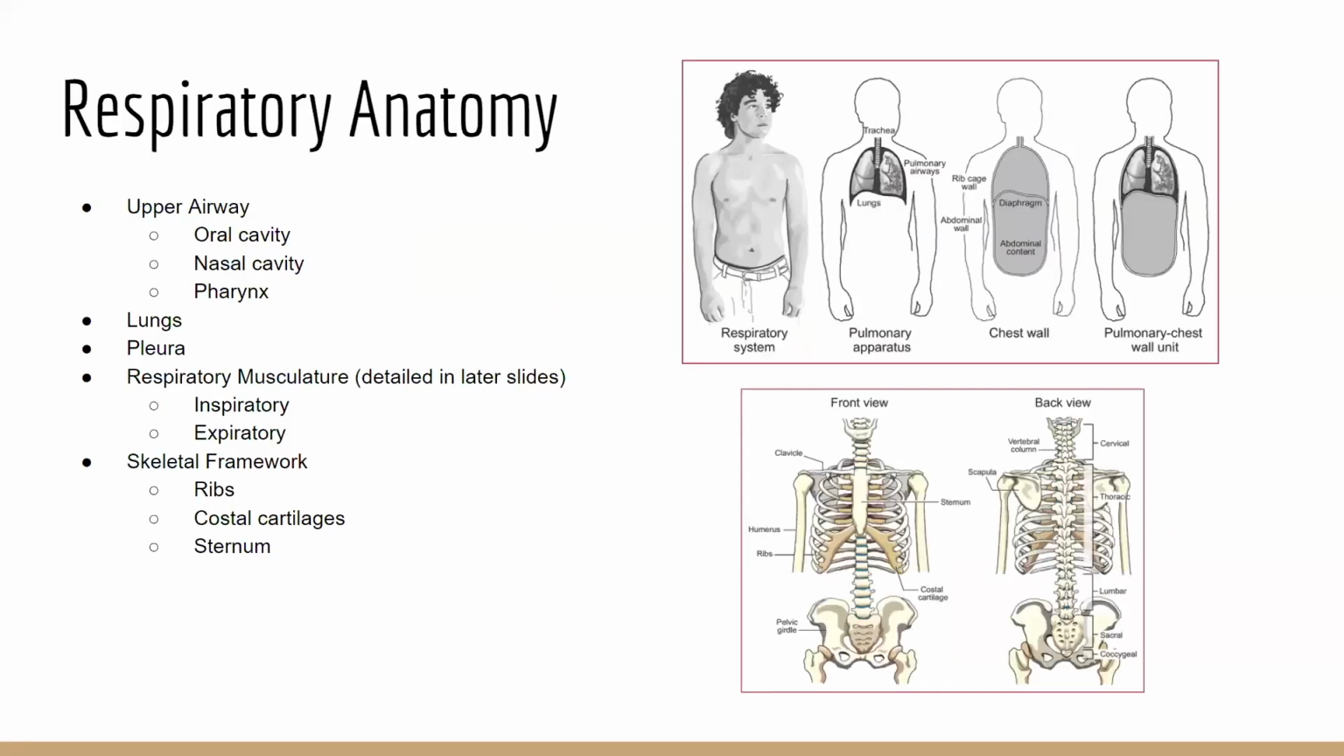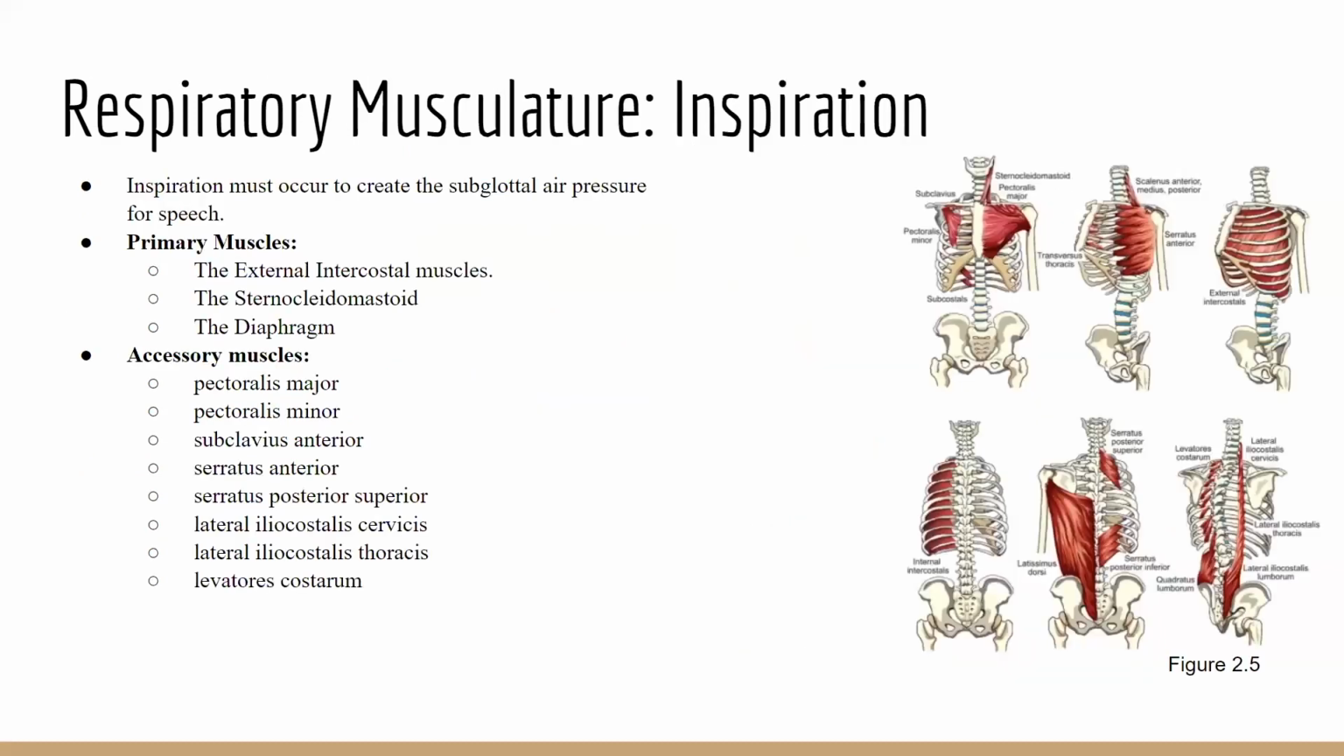The major parts of the respiratory system are the upper airway, consisting of the oral and nasal cavities and the pharynx, the lungs and the pleura, the musculature, and the skeletal framework of the ribs, costal cartilages, and the sternum. Inspiration is the intake of air into the lungs, and it must occur to create the subglottal pressure necessary for speech. Subglottal means below the vocal folds, and the subglottal pressure is the air pressure in the lungs necessary to